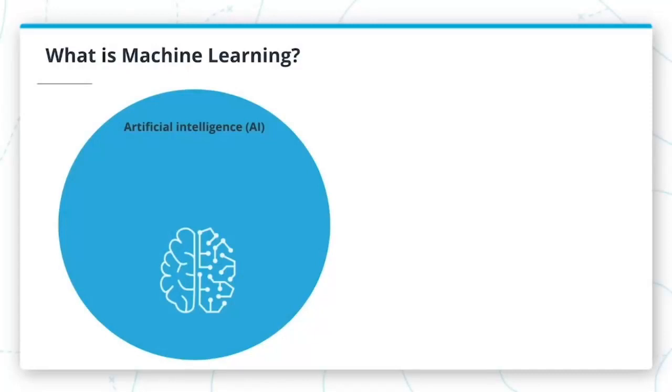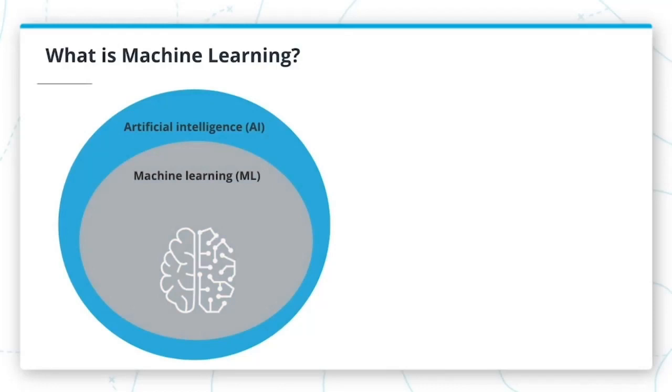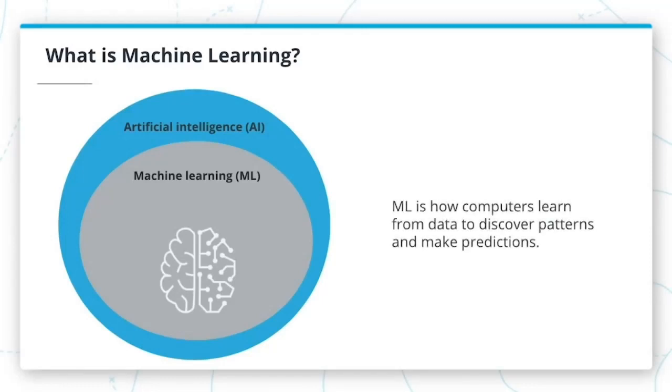AI refers to the broad capability of machines to perform activities using human-like intelligence. Machine learning, or ML for short, is a type of artificial intelligence. It allows computers to automatically learn and improve from experience without being explicitly programmed to do so. Using machine learning, computers can learn from data to discover patterns and make predictions.